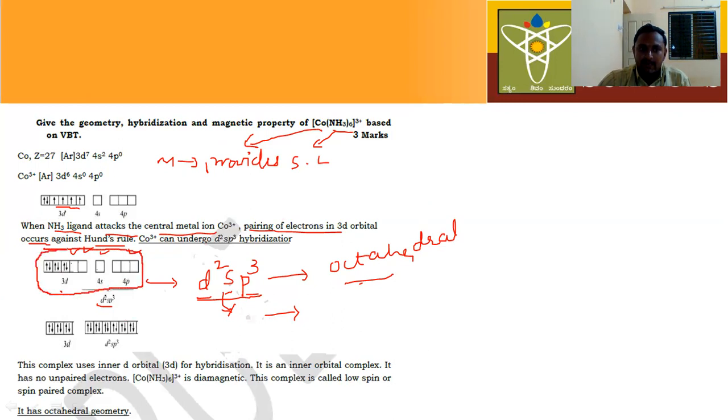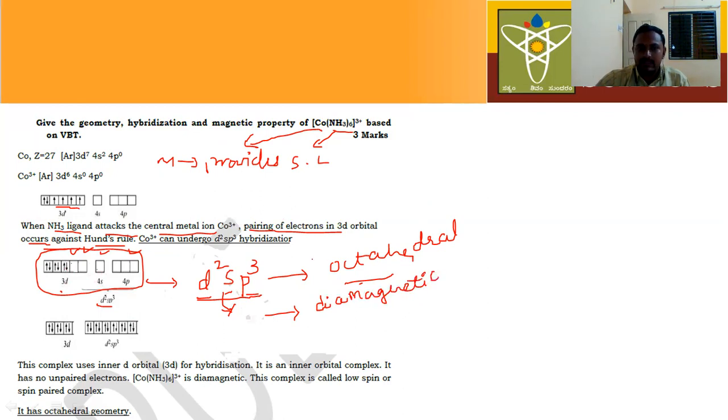after the ligand approaches the metal, the structure becomes like this. That means here the electrons get paired up. Now in this metal, is there an unpaired electron? There is no unpaired electron. So if there is no unpaired electron, then which type of magnetic property is it? It is the diamagnetic property. That means it is a diamagnetic substance.